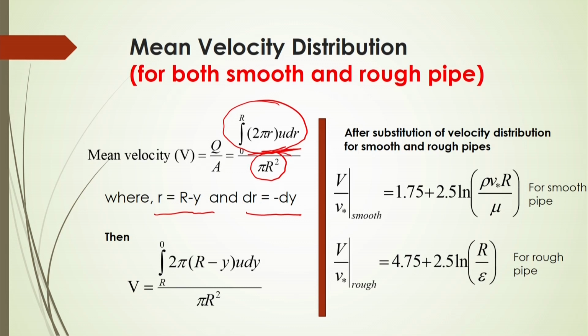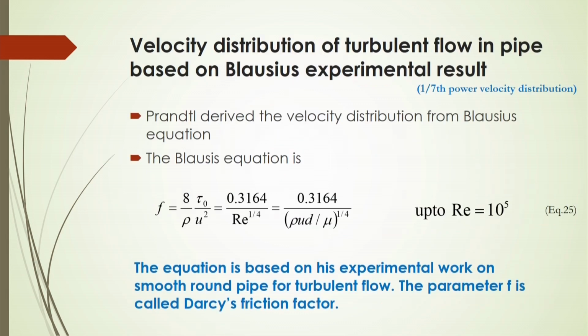Now, substituting this, you can get the mean velocity equal to this, and after substitution of the velocity distribution for smooth and rough pipes, we are getting this velocity distribution here for smooth pipe, and this one is for rough pipe.